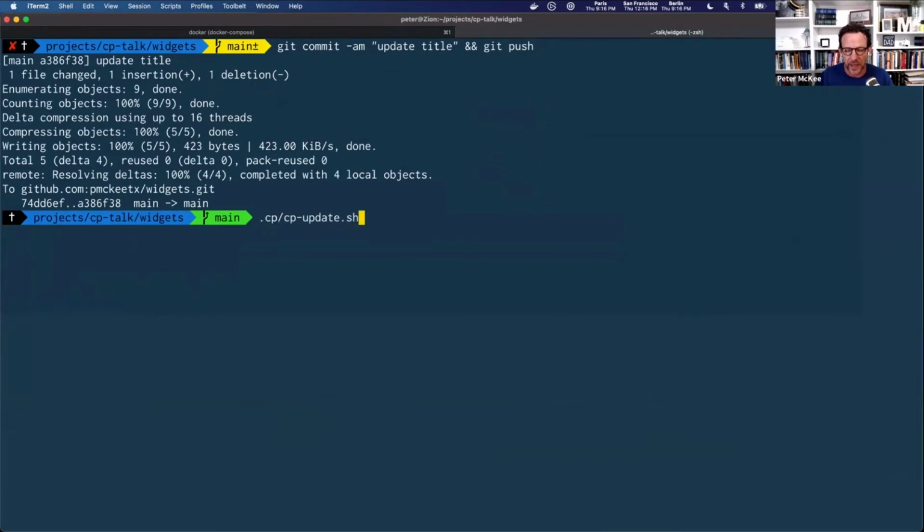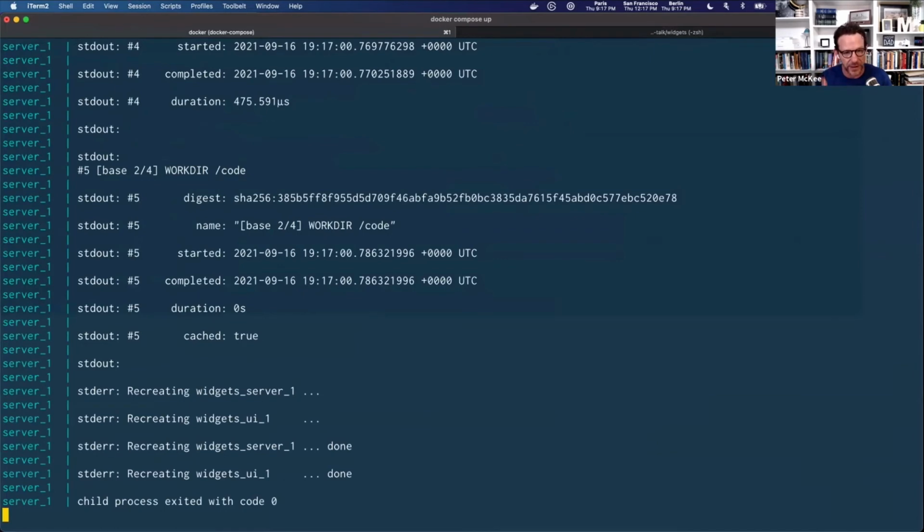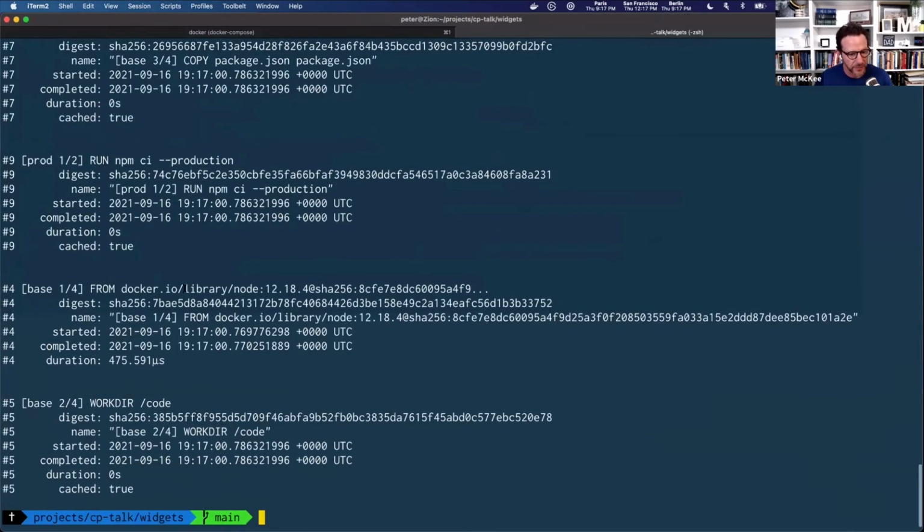Typically you would have your continuous preview server connected to your GitHub or Bitbucket or whatever that is. And whenever you cut a PR or do a push, that can send a webhook into your server. So I'm going to simulate a webhook here. I just have a little bash script that makes a call out to the continuous preview server. And here it is running. We get back, everything's been built, everything's fine, and it's done working.